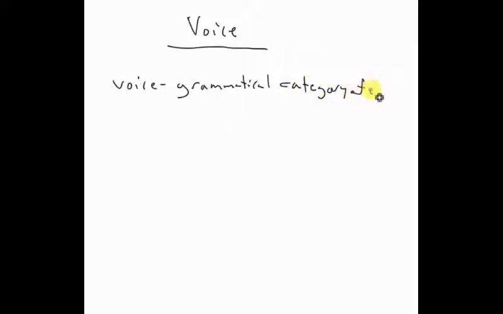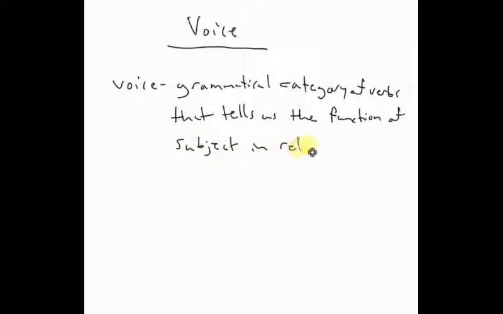Voice is a category of verbs that tells us about the function of the subject in relation to the verb. So voice is one of the 5 grammatical categories of verbs that tells us about the function of the subject in relation to the verb.